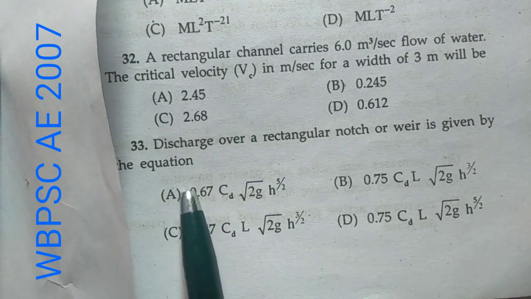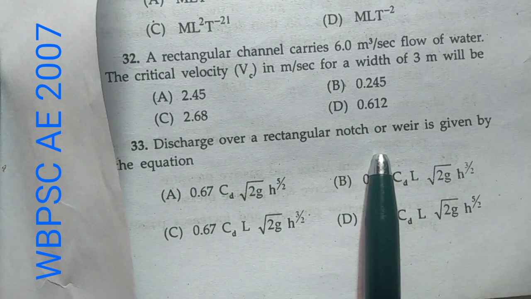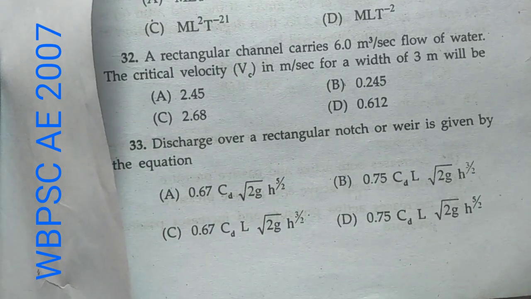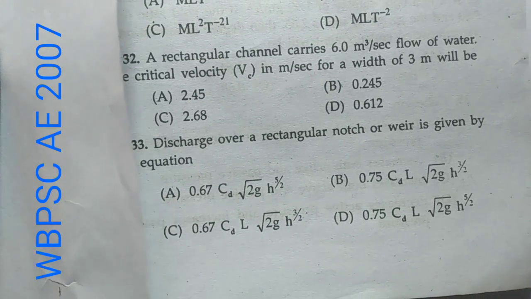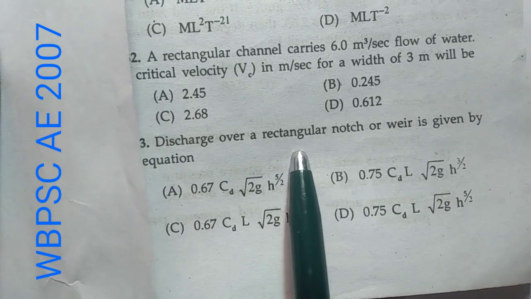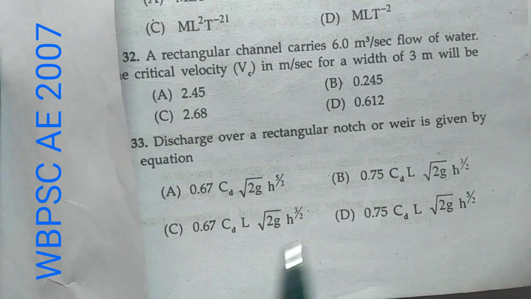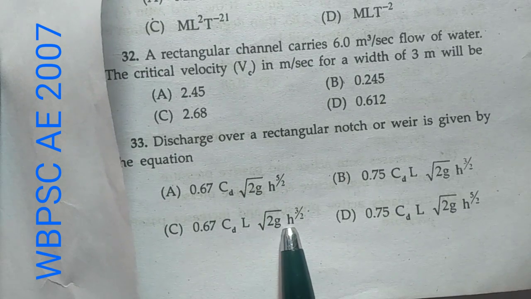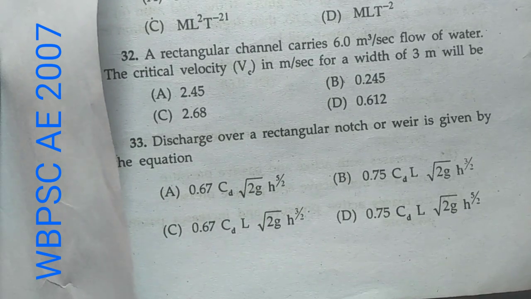Now question number 33. The discharge over a rectangular notch or weir is given by the equation, and these are the options. Now we know that for a rectangular notch the expression is 2 by 3 Cd L root over 2g h to the power 3 by 2.